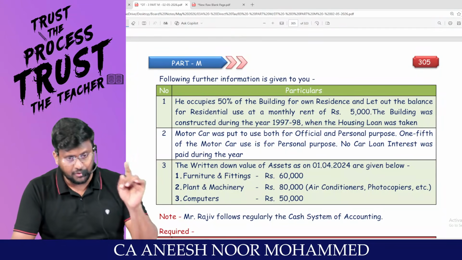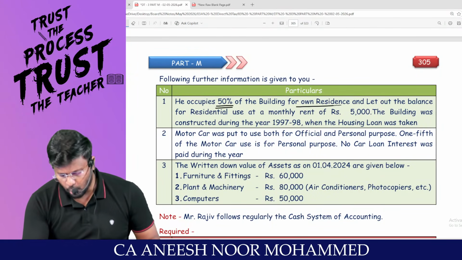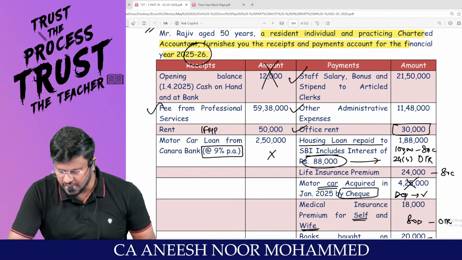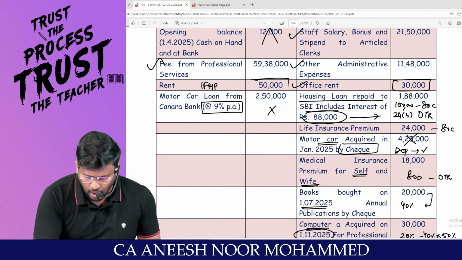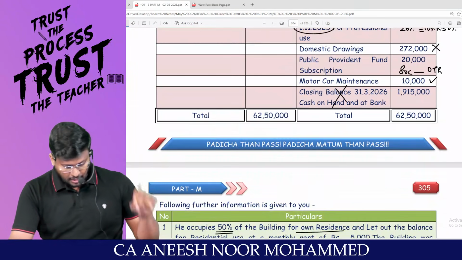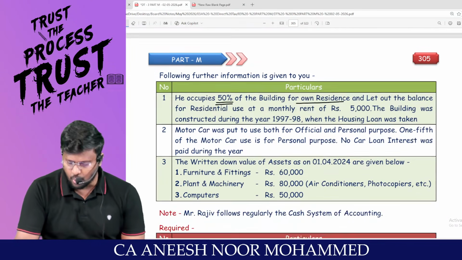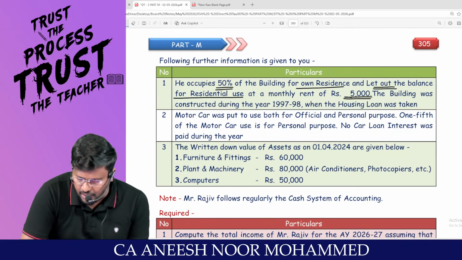The following further information is given to you. He occupies 50% of the building for own residence. That means, have you paid any rent? Office rent, how much? 30,000. He is receiving rent also. How much rupees? 50,000. Oh, he is receiving rent and paying rent. Now, he occupies 50% of the building for what? Own residence, and let out the balance for residential use at a monthly rent of 5,000.